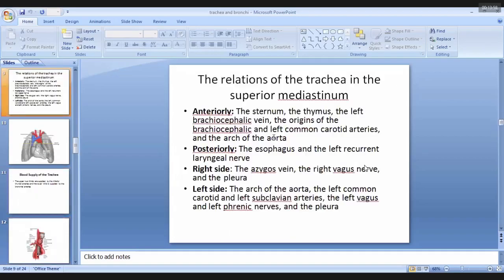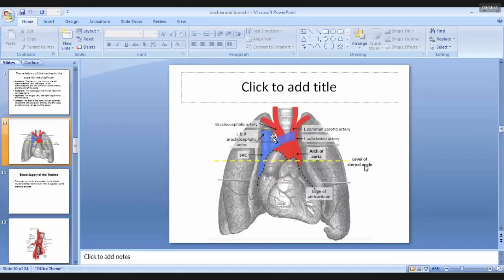Now the relations of the trachea in the superior mediastinum. When the trachea enters the superior mediastinum, there are also different relations at this point. Anteriorly, because the anterior boundary of the superior mediastinum is formed by the manubrium of the sternum, the first superficial structure is the manubrium of the sternum. Then the thymus, which is one of the contents of the superior mediastinum. Left brachiocephalic vein, the arch of aorta and the origin of its two main branches, the brachiocephalic and the left common carotid.